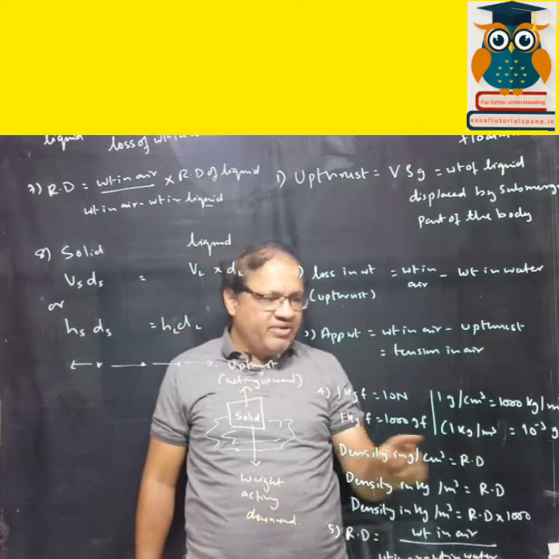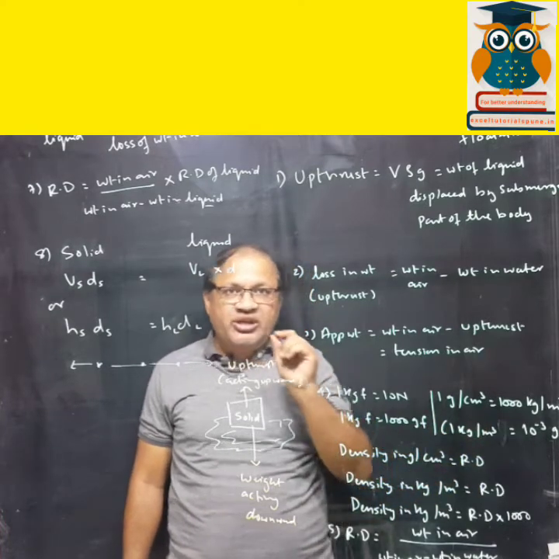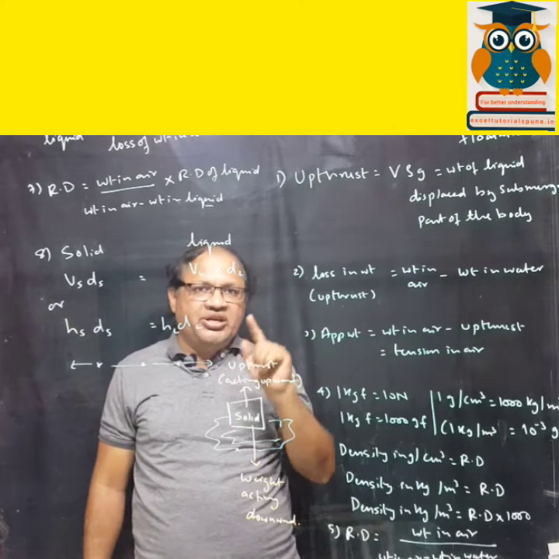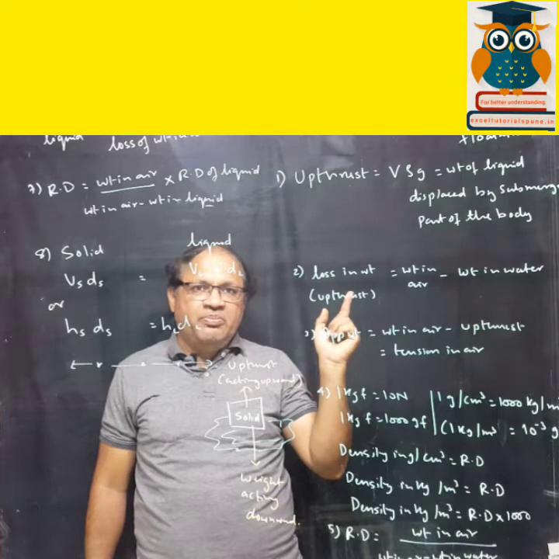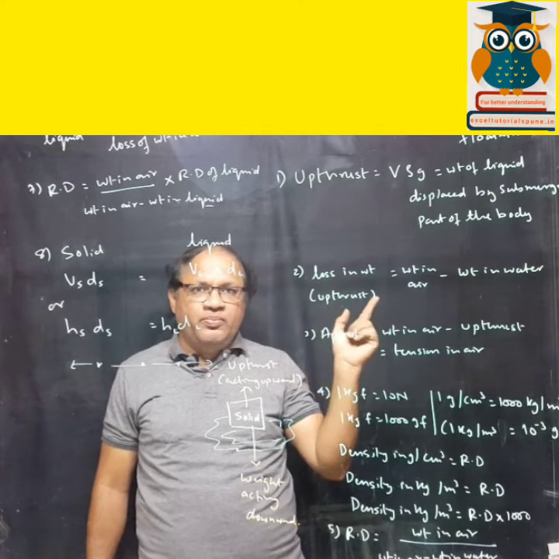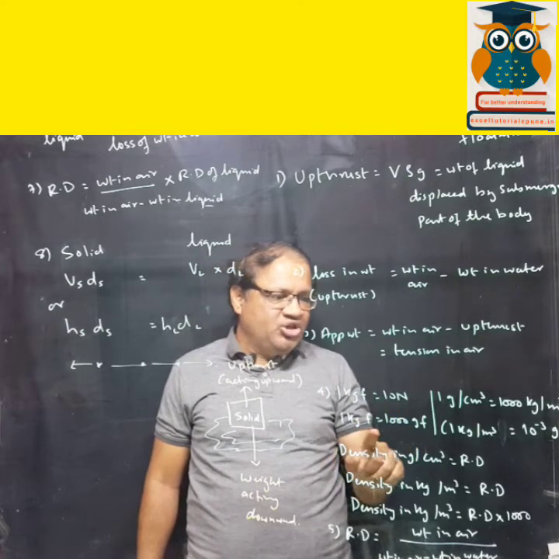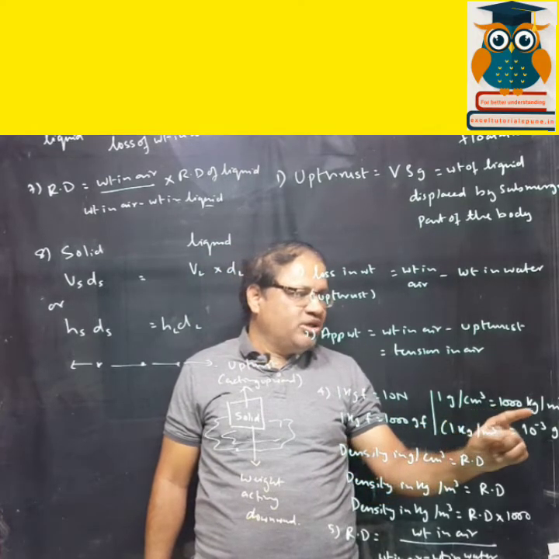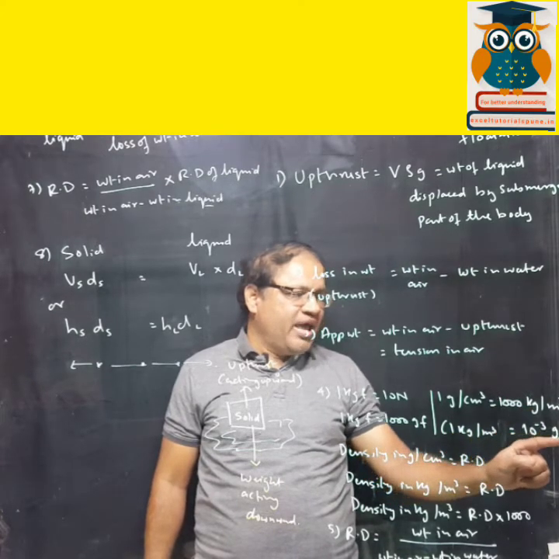Now these conversions are very important, whatever I have given helps you for solving. Now you have to check the units properly and do the necessary conversion. Centimeter has to be everywhere centimeter only. If it's meter, kg per meter cube, everywhere kg per meter cube. Alright. So 1 kgf is 10 Newton, 1 kgf is 1000 gf, 1 gram per centimeter cube is 1000 kg per meter cube, 1 kg per meter cube is equal to 10 raised to minus 3 gram per centimeter cube.